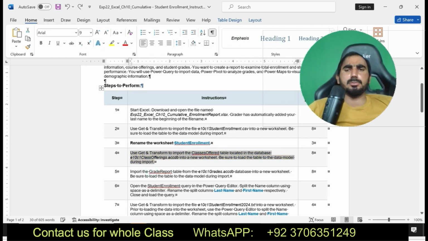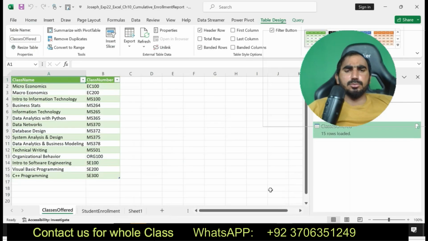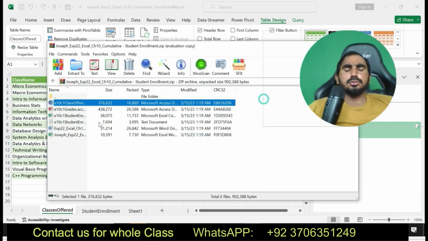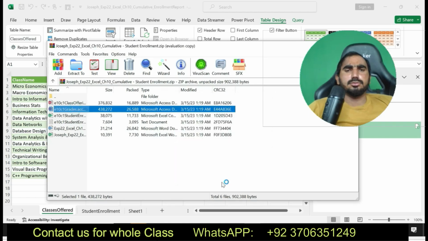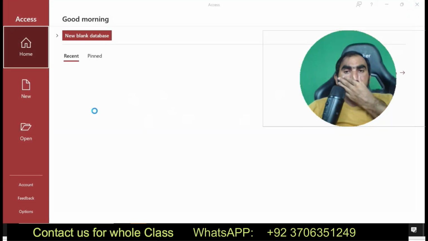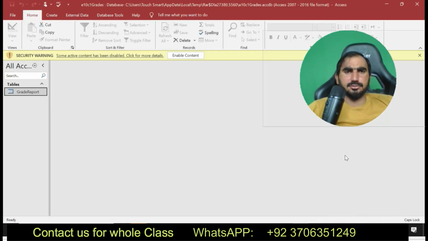I have completed step number 4 and am going to move to my next step, step number 5. Import the grade report table. Okay, now I am going to solve step number 5 here.